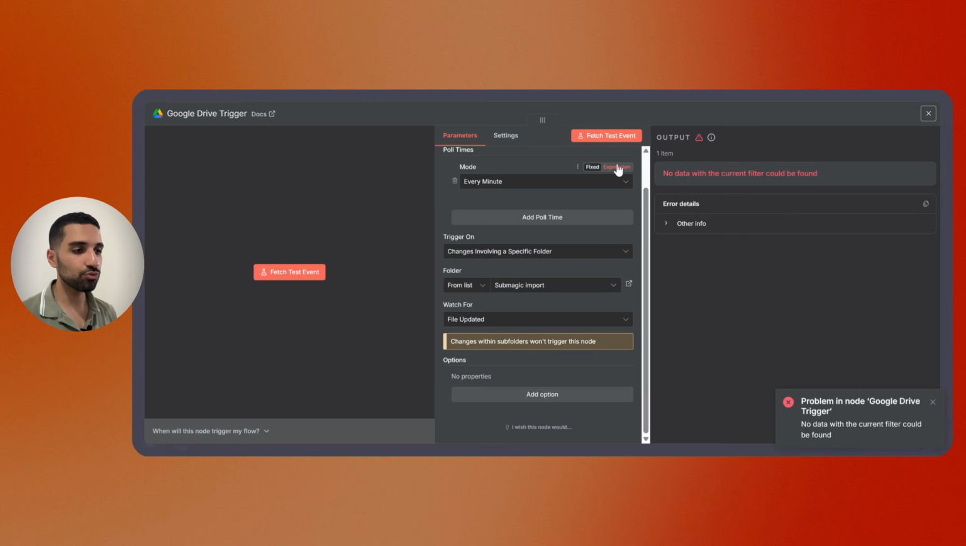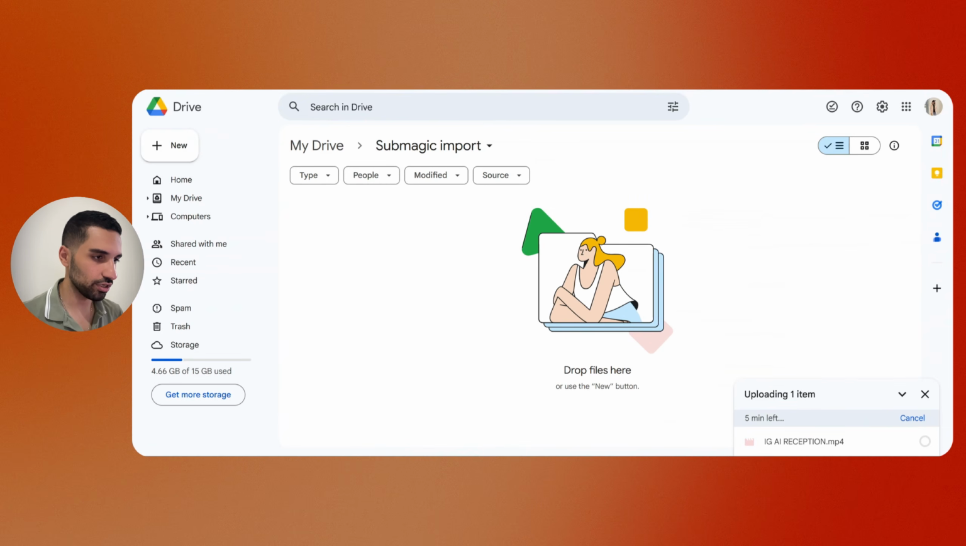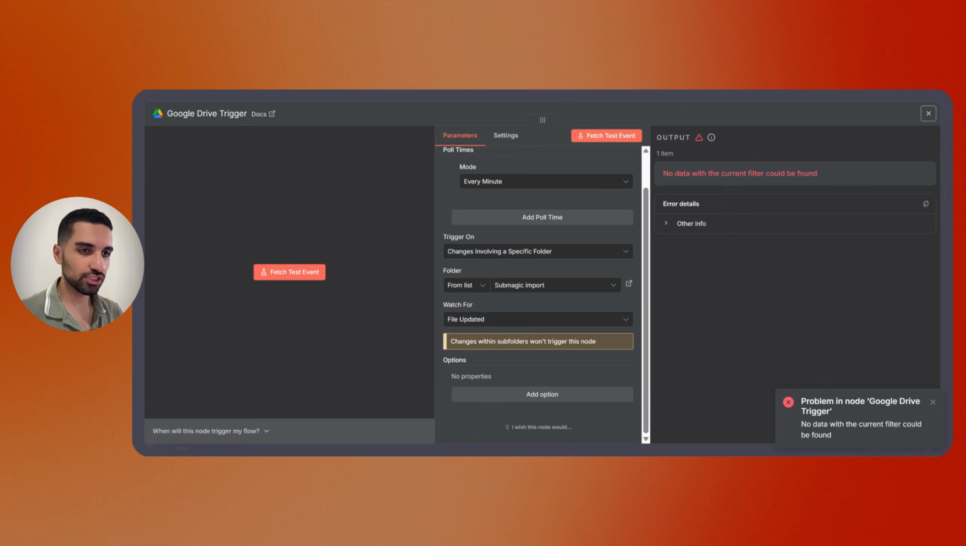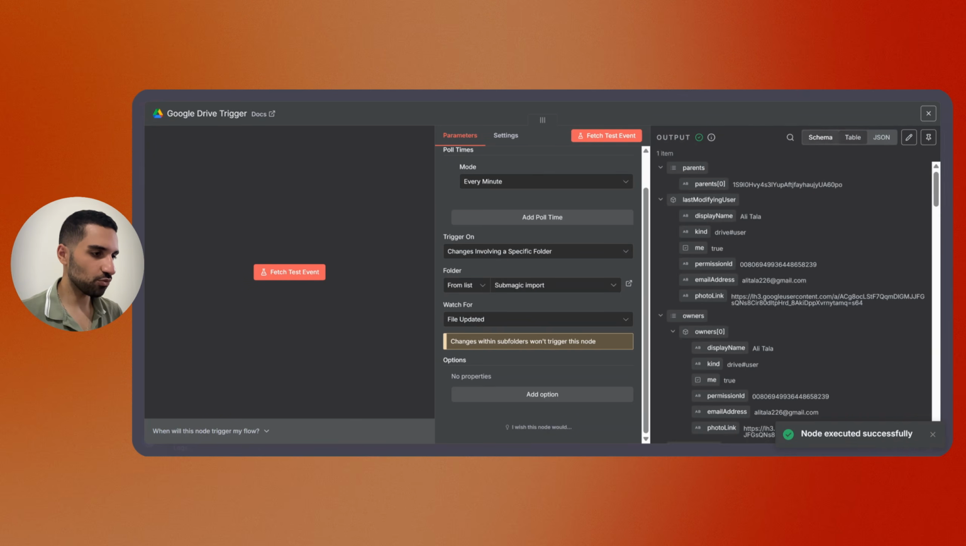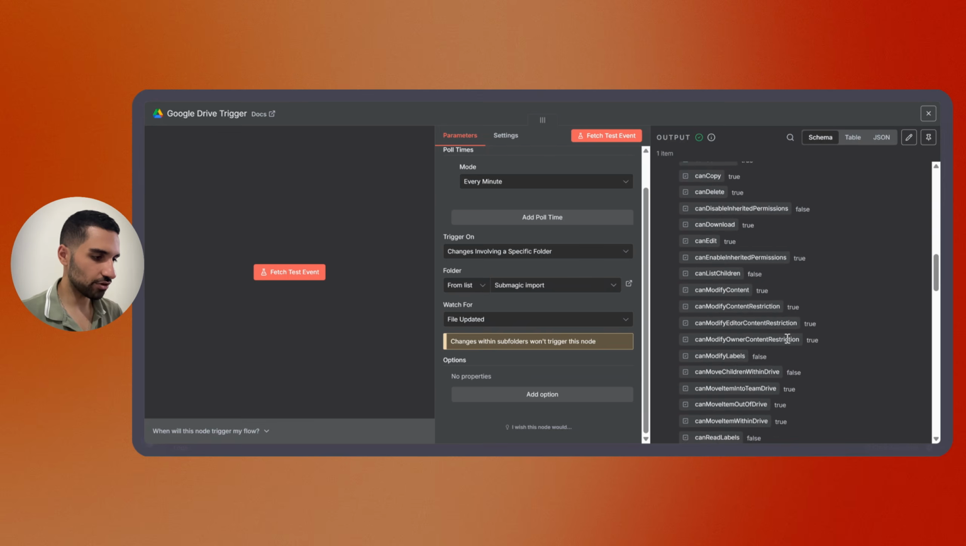So let's just put a video inside our folder. Here I have a video. Let's just drag and drop it here inside our Google Drive. Now it is uploading, and once the upload is done, I'll go back to n8n and fetch the event, and you'll see that we will have this video inside our n8n. All right, now the video is uploaded on our Google Drive. Let's go back to n8n and click fetch test event, and you see that here we got one item, which is exactly our video inside our Google Drive.